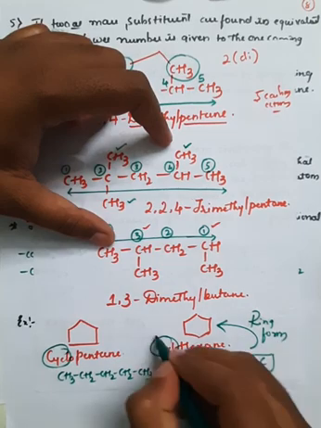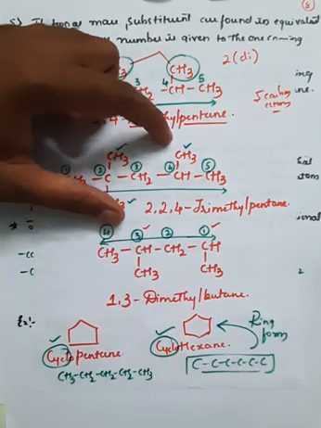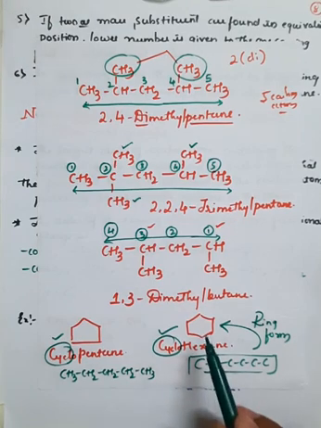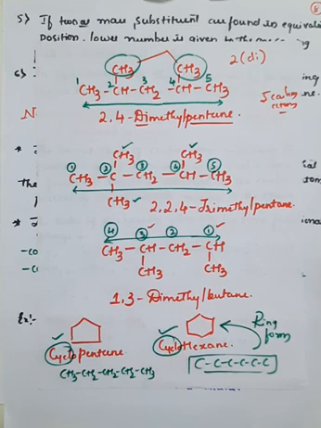Therefore the word cyclo must be used in cyclic compounds as a prefix. You can convert that into the straight chain also, or you can convert that into the ring form. Whenever you convert into the ring form, you must use the prefix before the straight chain name. So it is hexane, and in the cyclic form it becomes cyclohexane.